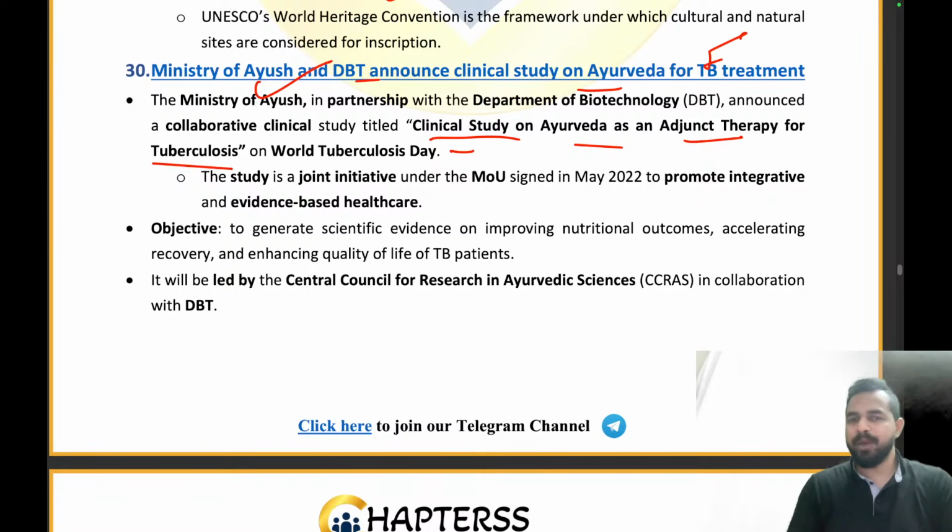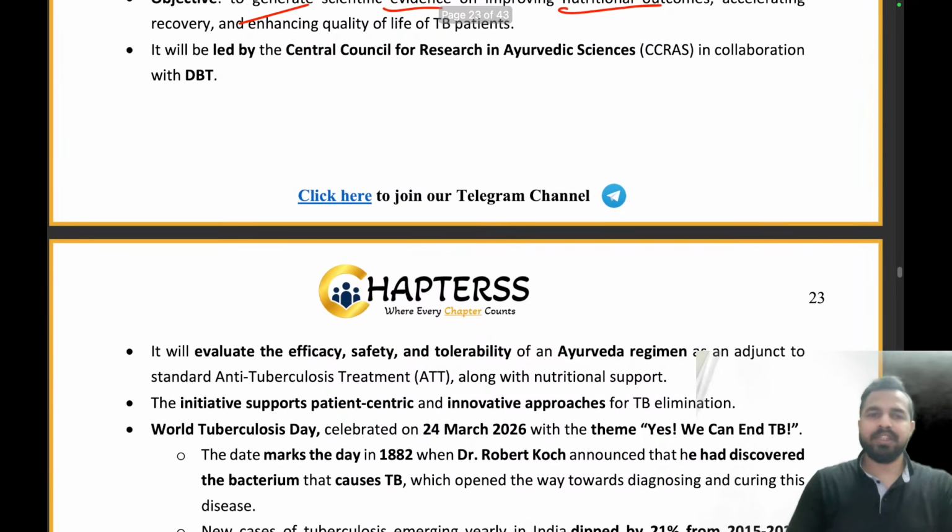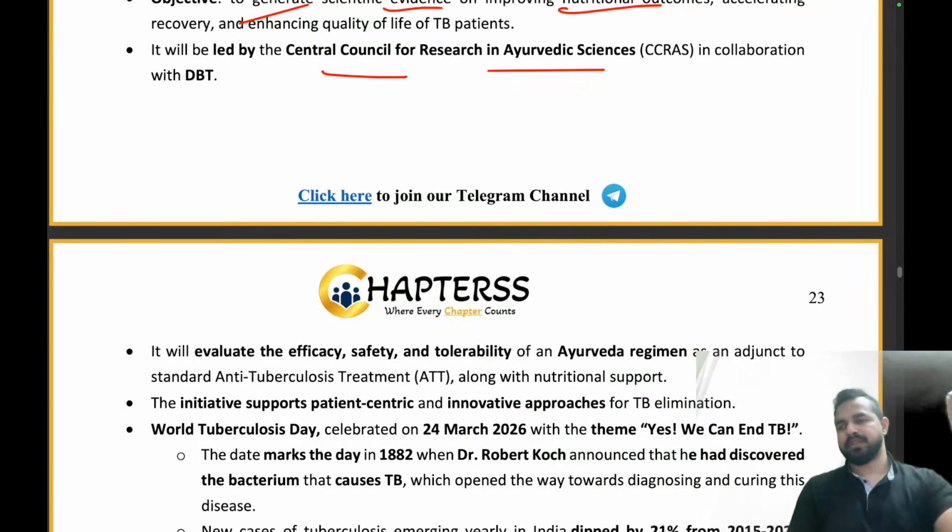On which date we celebrate World Tuberculosis Day? 24th March. What was the theme this year? Yes, we can end TB. Right? Objective is very simple. We want to generate the scientific evidence on improving nutritional outcomes, accelerating recovery of the life of the TB patients. So this whole program will be led by CCRAS, that is the Central Council for Research in Ayurvedic Sciences. Central Council for Research in Ayurvedic Sciences in collaboration with the